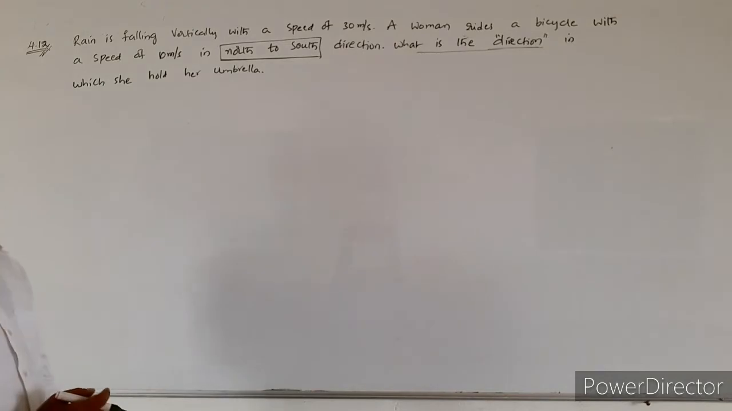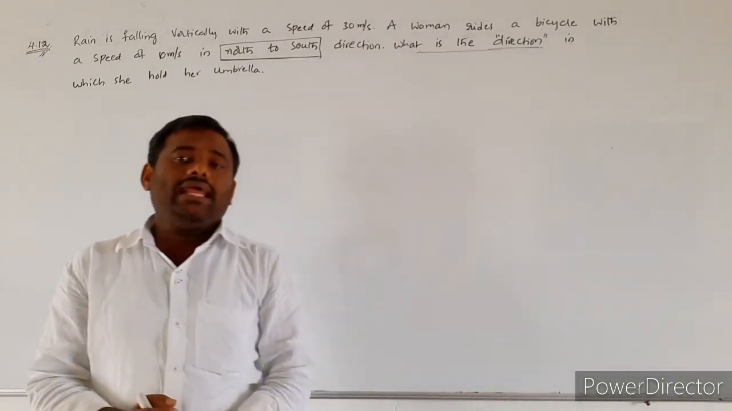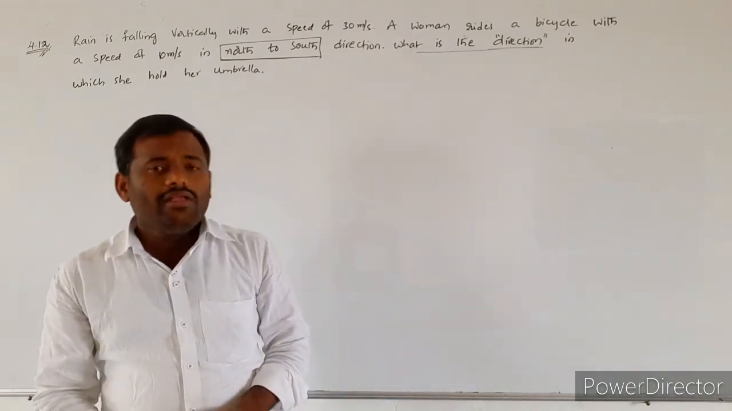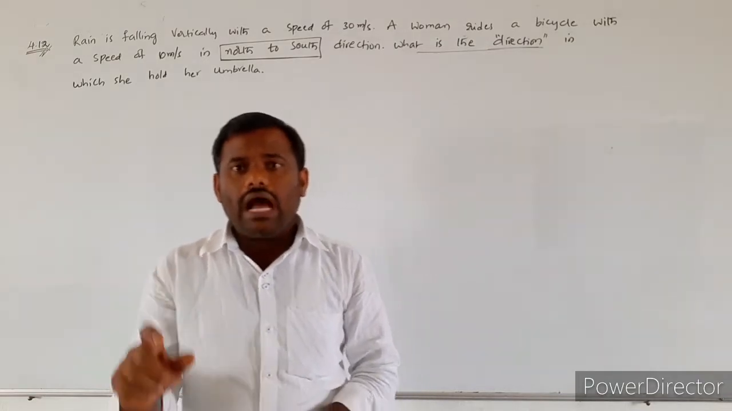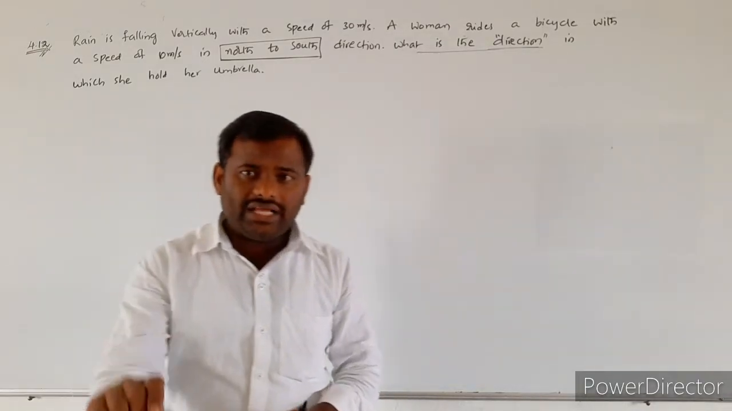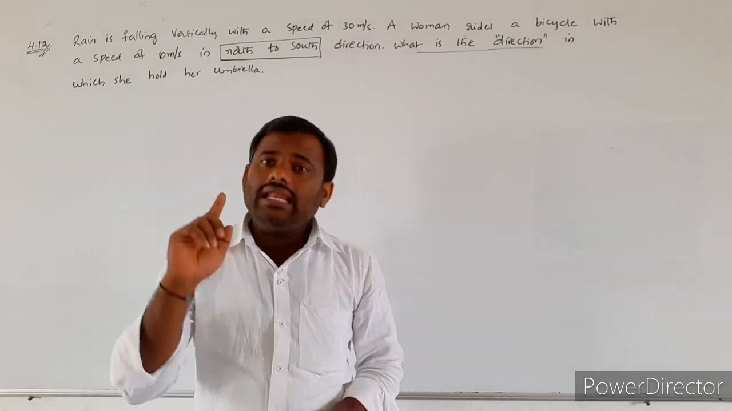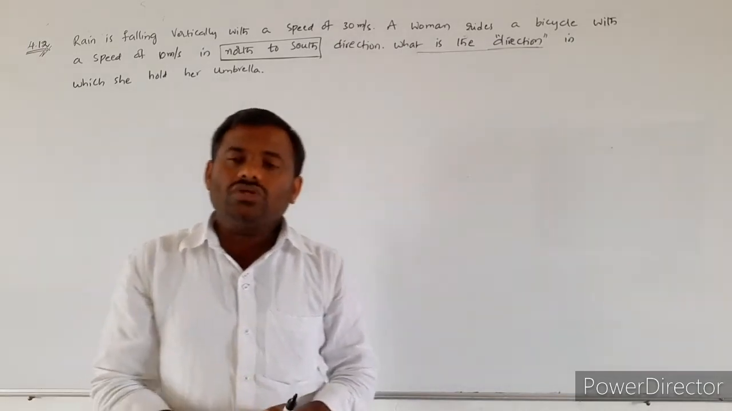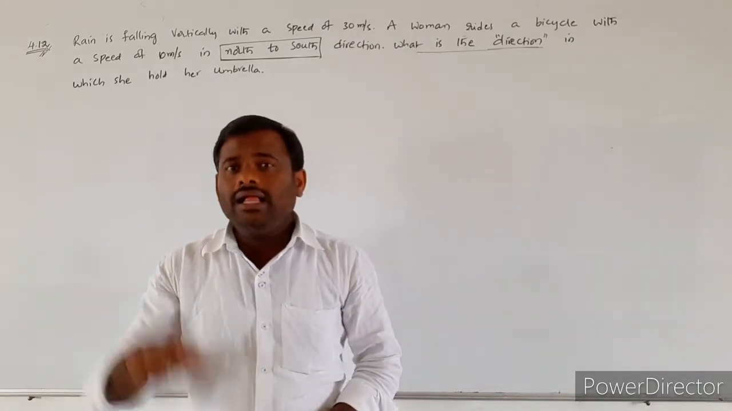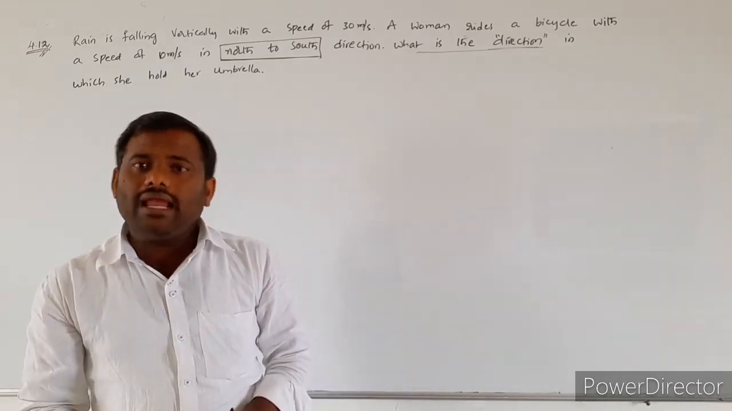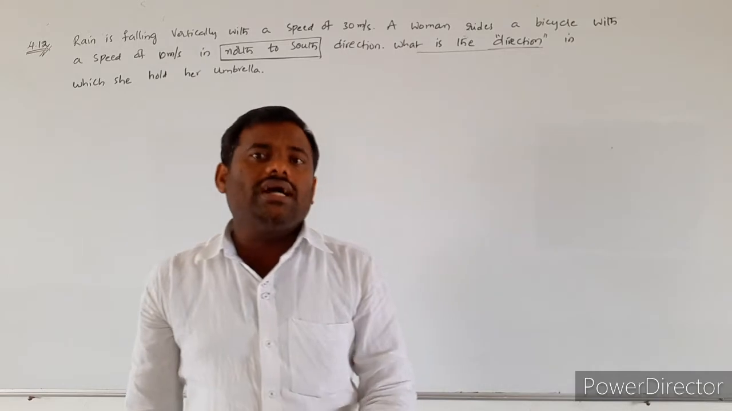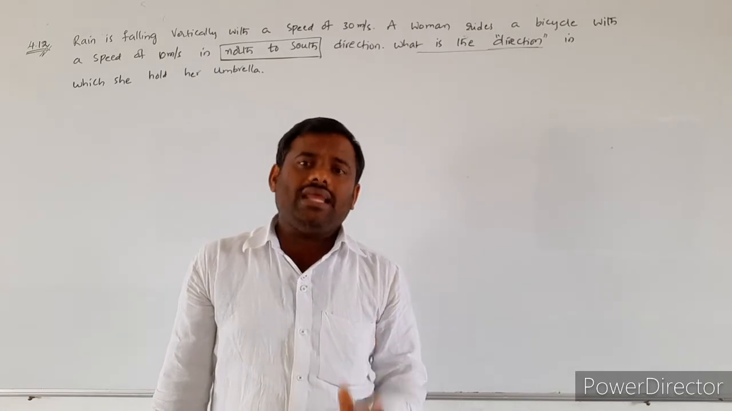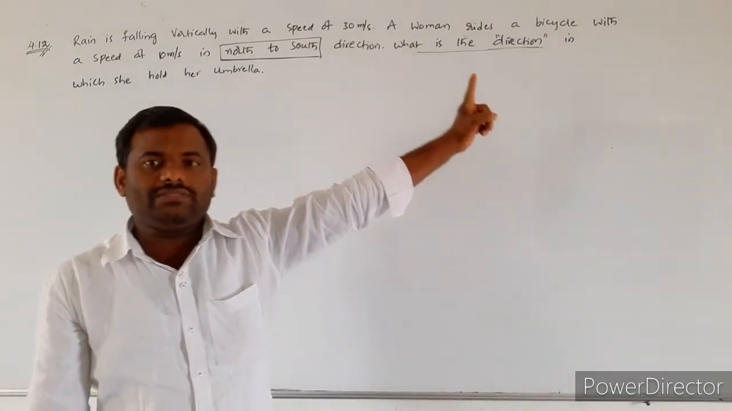So this is the concept of relative velocity. Already we discussed the rain umbrella concept. I already told in the previous classes, we have to hold the umbrella in the direction of the relative velocity of the rain with respect to the man or woman. So in what direction must we hold the umbrella? The umbrella must be held in the direction of the relative velocity of the rain with respect to the woman.